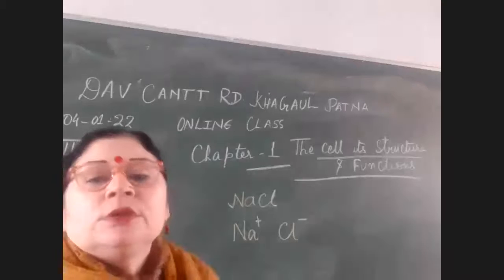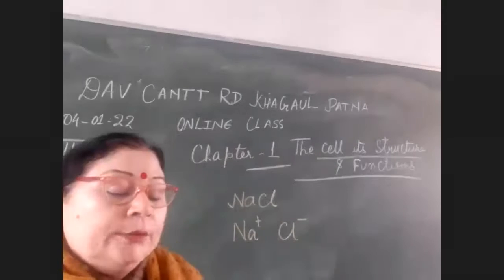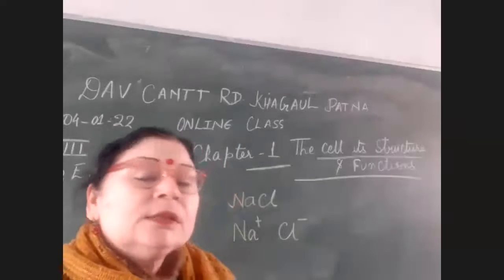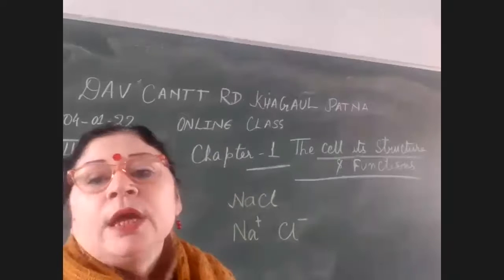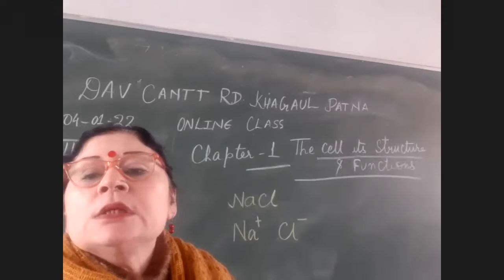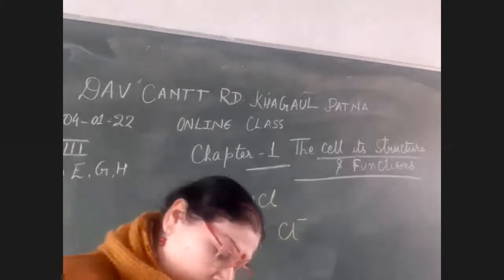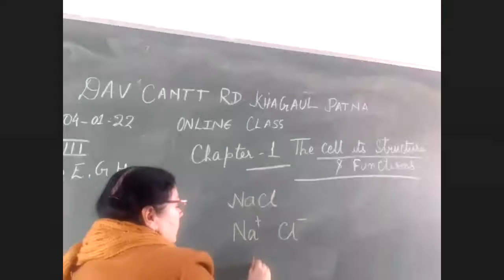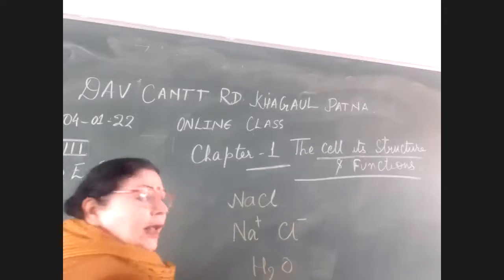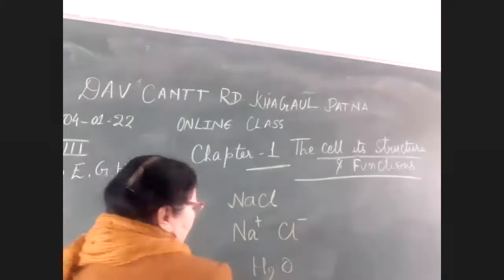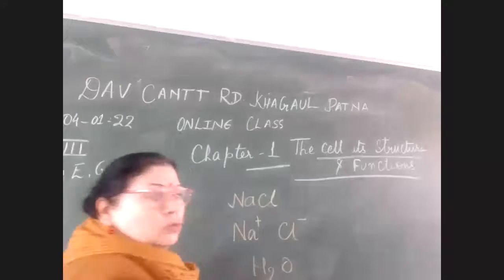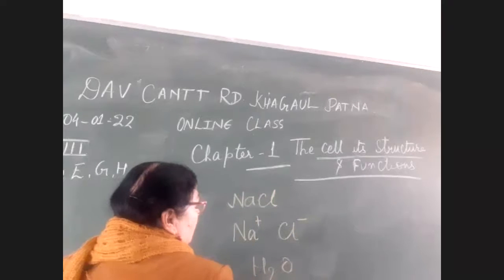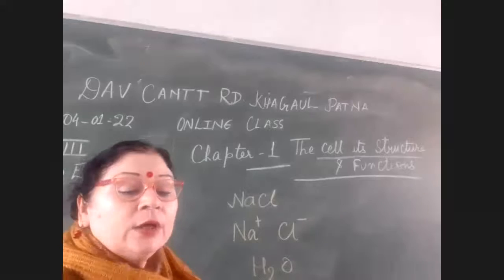If the electric current is passed, then there is dissociation of water molecules into H2 and O2. Because water is made up of what? What is the chemical formula of water? H2O. If electric current is passed through it, then what will happen? It will break into H and O, in the ionic form.